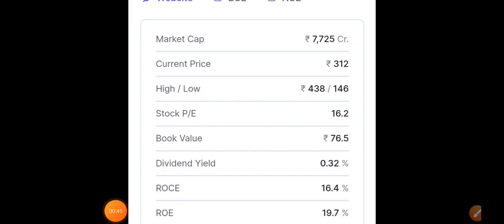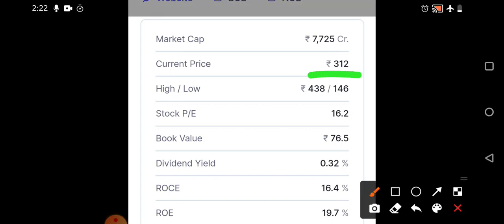Okay, so let us discuss the basic fundamental details of Granules India. We can see it is a pharmaceutical company, and the market cap is almost 7,725 crores. The current market price is 312 rupees, the 52-week high is 438 and the low is almost 146 rupees, and the stock PE is around 16.2.